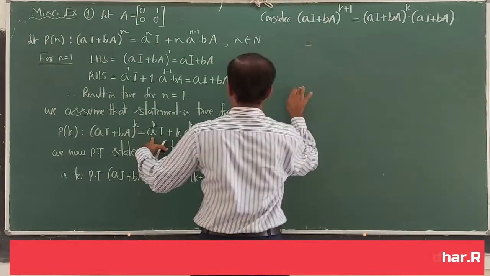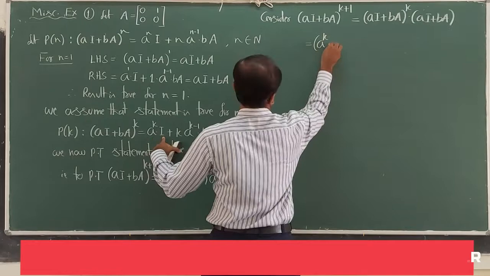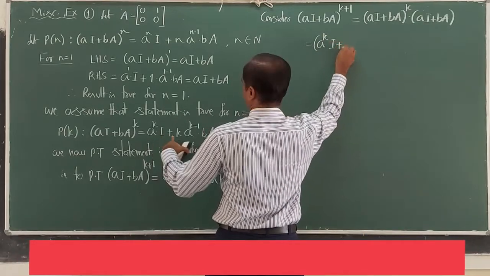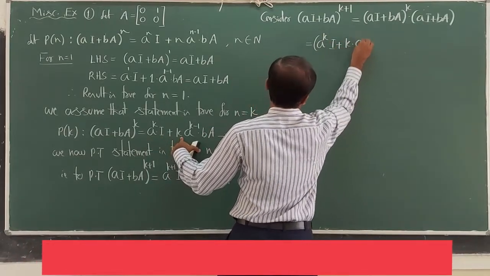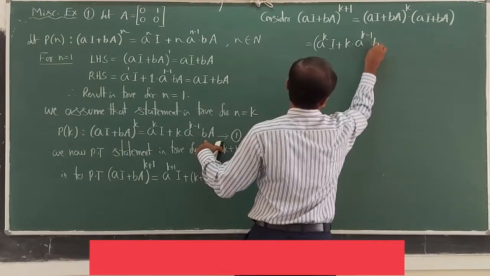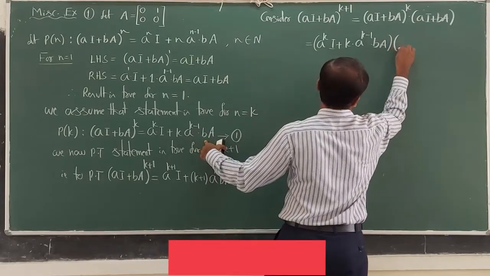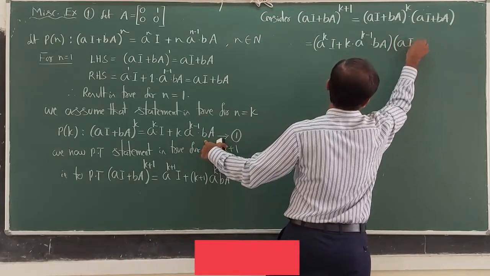Now, let me write. That is equal to a^k I plus k a^(k-1) into b into A, into the bracket aI + bA.